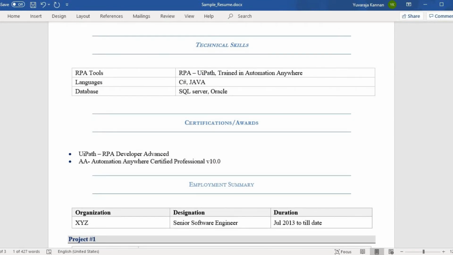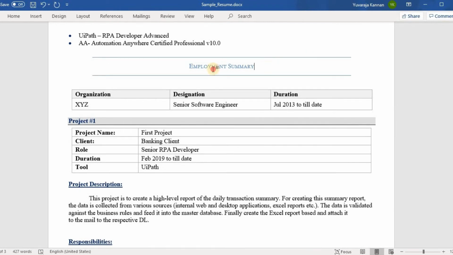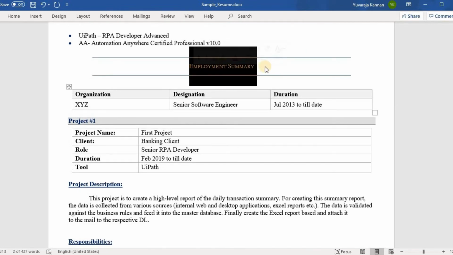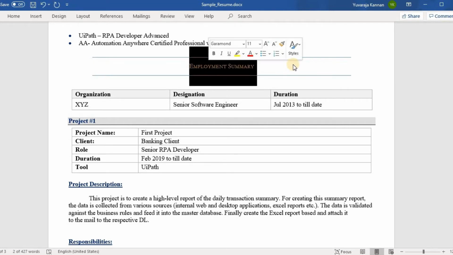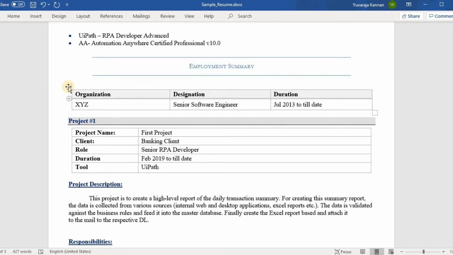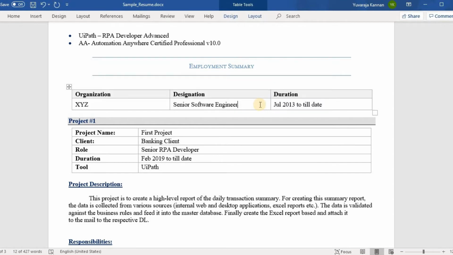So this is the most important section of the resume where we are going to present our project details. If you see, this section starts off with the header employment summary, and this person has mentioned the current employer details, so his organization and the designation that he is holding currently and the duration of his tenure. And he has started mentioning his first project, which is project one.